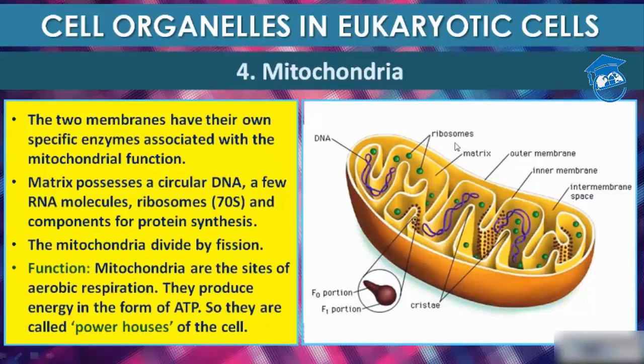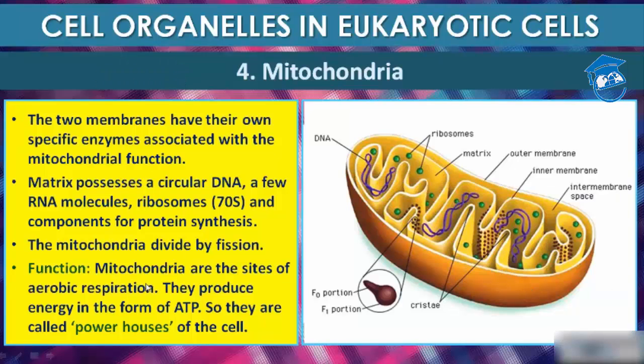The matrix of the mitochondria has circular DNA, a few RNA molecules too, 70S ribosomes, and components for protein synthesis, and it divides by fission. Please note that mitochondria is the only organelle which divides by fission.